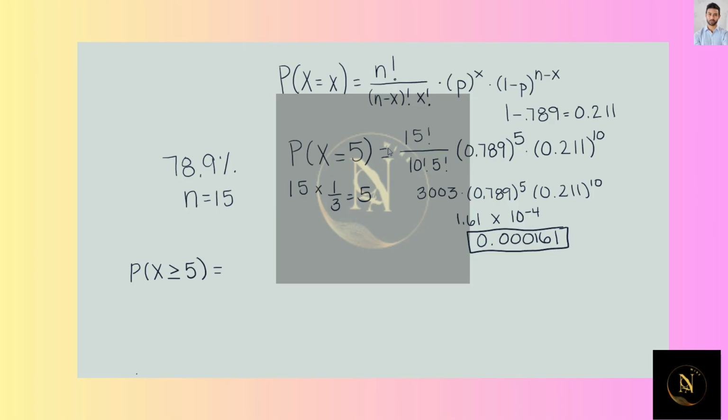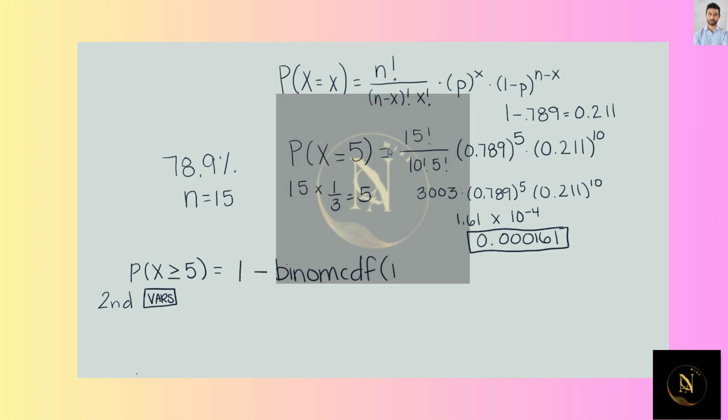And to find that, you hit second, vars, and you will see binom CDF. So we're going to do 1 minus binom CDF because the binom CDF function will take the sum of all the values from 4 to 0. And we want 5 to 15, so that's why we subtract it from 1.